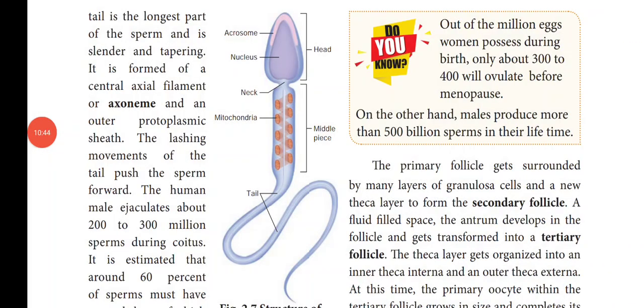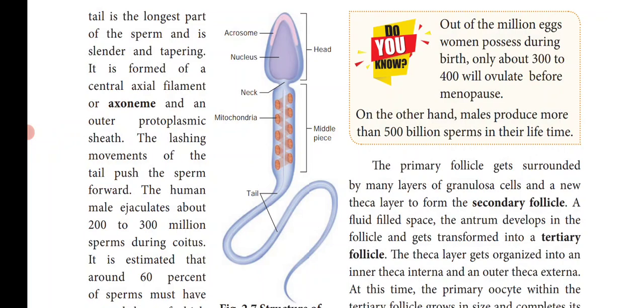In this picture you can see the structure of human sperm. The human sperm is microscopic, that is you can see it only under the microscope. It is flagellated. So you can see a long thread-like structure, so it is called as flagellum. And it is a motile gamete. Motile means that is movable. It swims. The whole body of the sperm is covered by plasma membrane. And the sperm is divided into three parts: head, neck and tail.